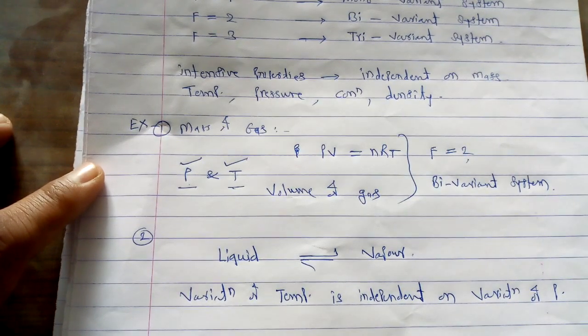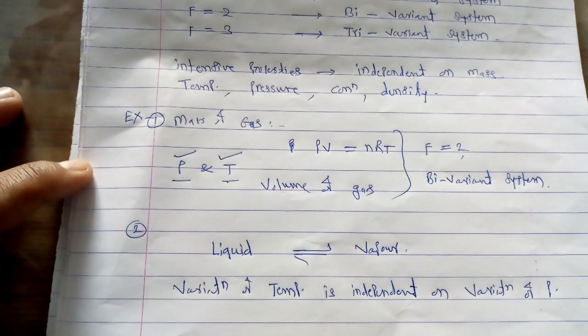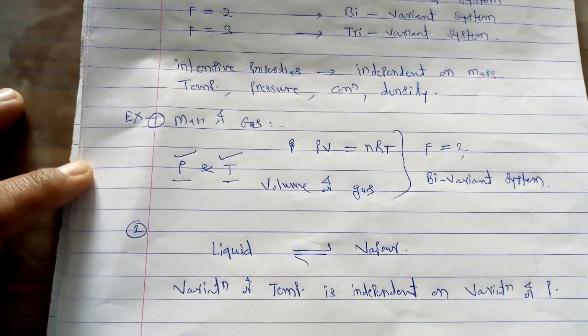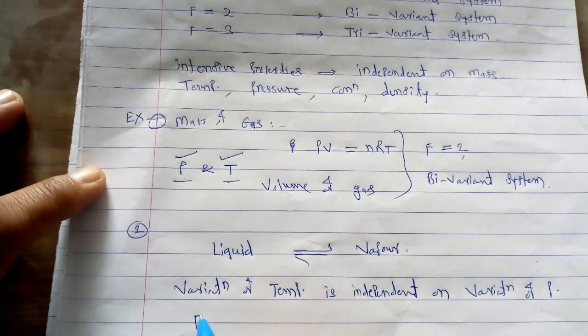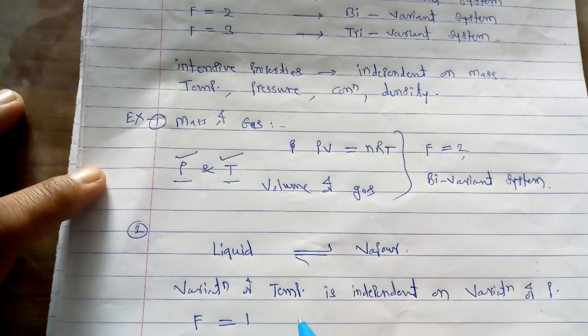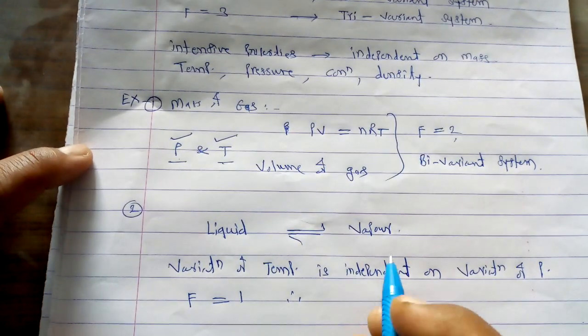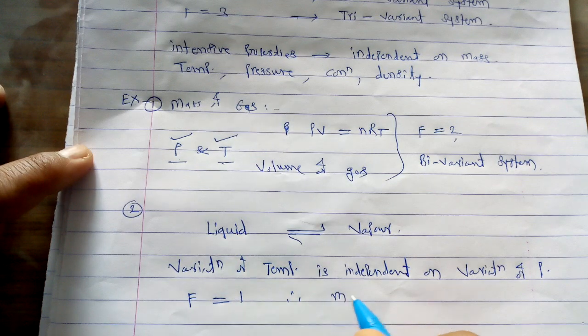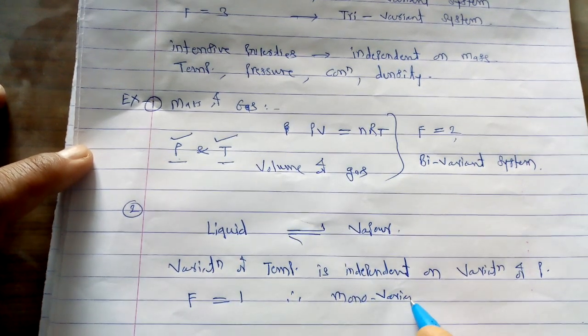So the temperature and pressure terms vary independently of each other. That's why for such a type of system, the value of F, the degrees of freedom, is equal to 1. Therefore this system is called the monovariant system.